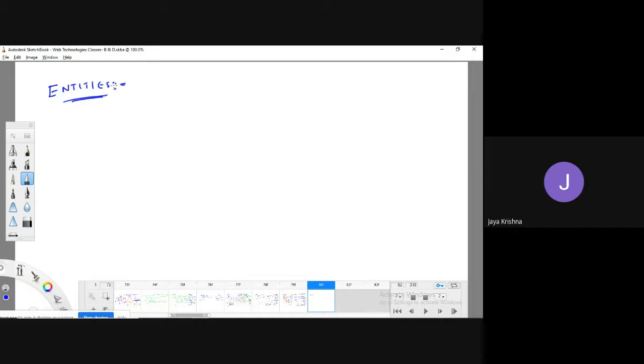Entities means whenever you are trying to use double quotations or single quotations, the less than symbol or the greater than symbol, you write ampersand gt semicolon, ampersand lt semicolon, ampersand quot semicolon, ampersand copy semicolon, like this. You have to use all these entities so that the parser won't get confused.